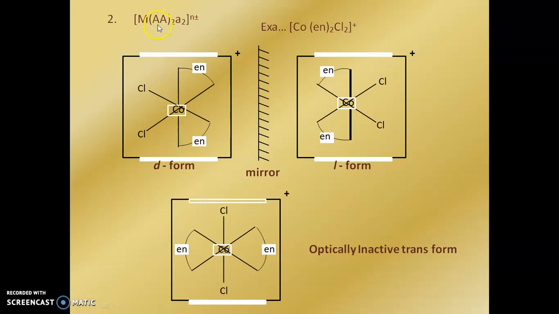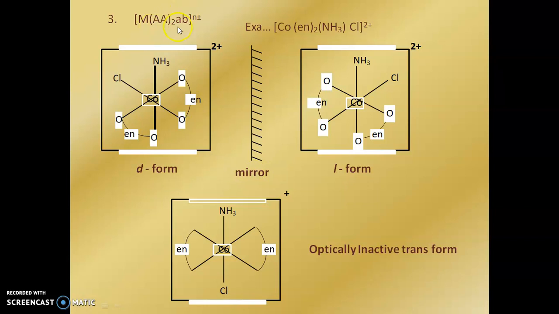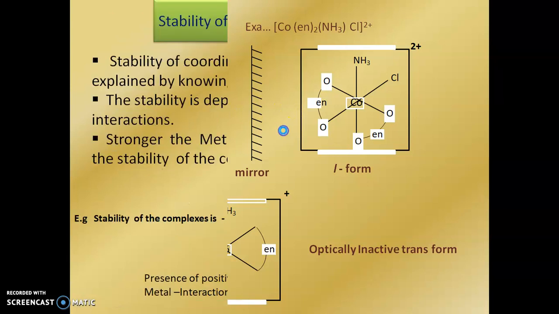Again MAA2A2, for example Co(en)2Cl2, again we get non-superimposable mirror images, meaning we get the enantiomer DL form. Next, MAA2AB, Co(en)2NH3Cl, these bidentate ligands have a non-superimposable image when placing the mirror in between the two.